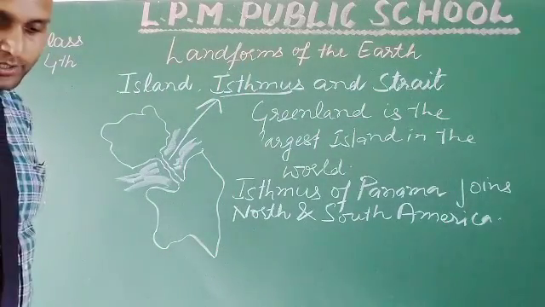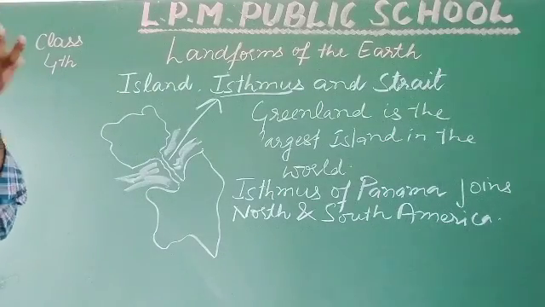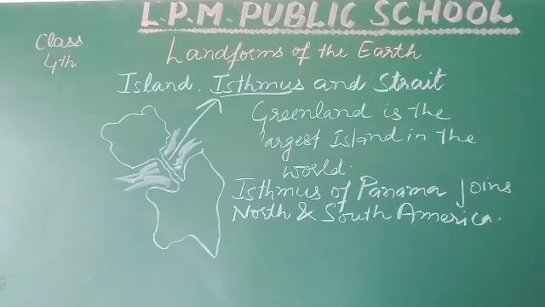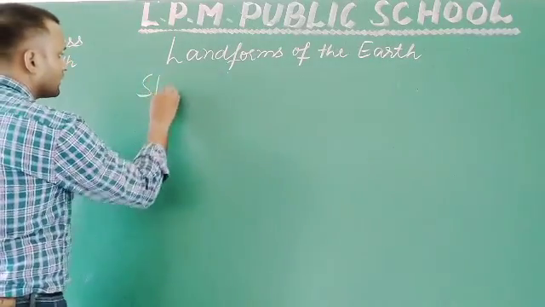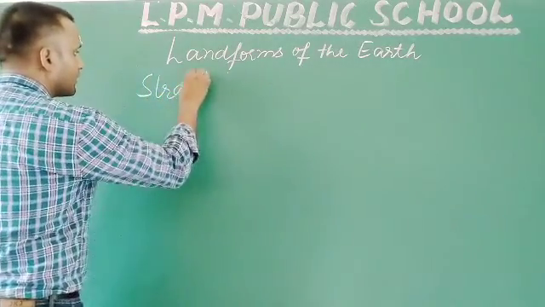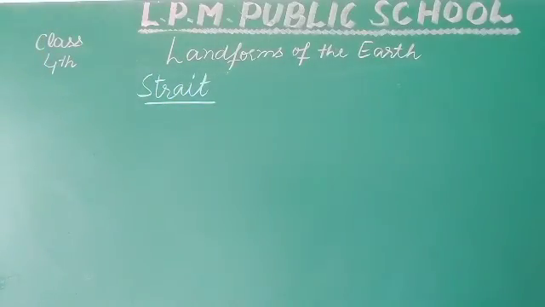Now see the next point. A narrow strip of water between two large land masses is called a strait. Now see here, what is strait? A narrow strip of water between two large land masses is called a strait.